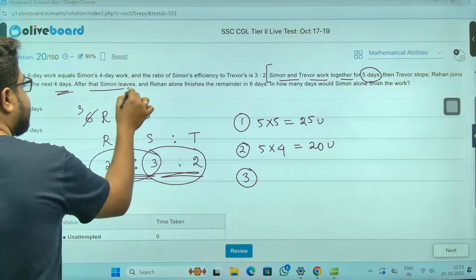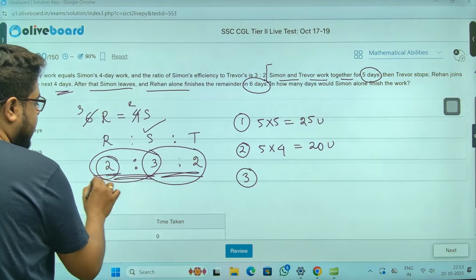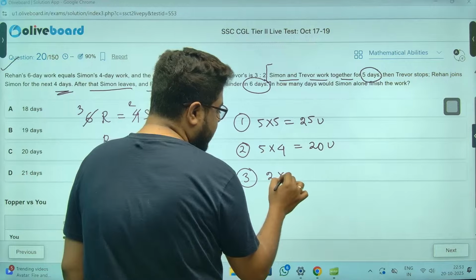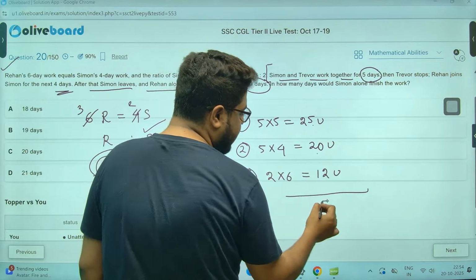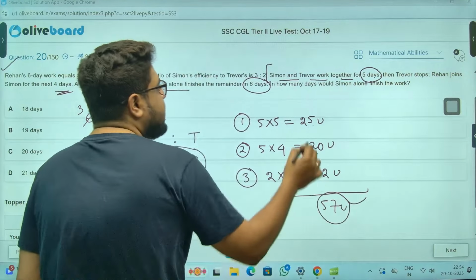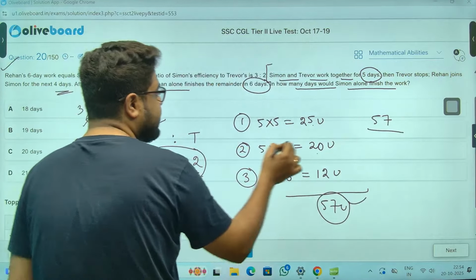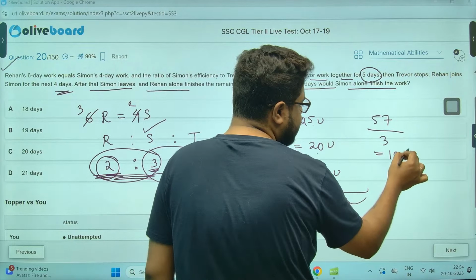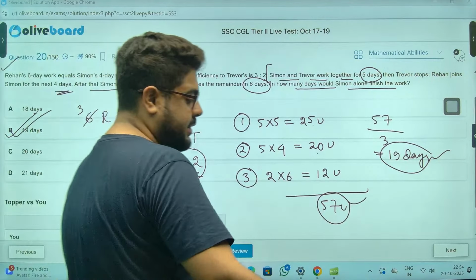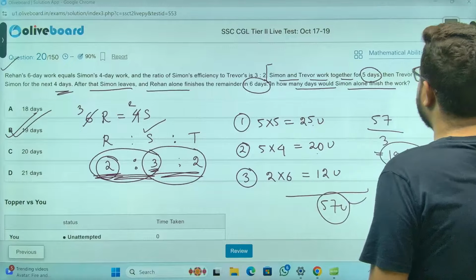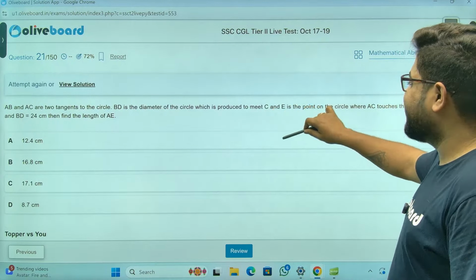Again, sir. Then Simon also leaves. Rehan alone finishes in the last 6 days. So in 6 days, Rehan does 2 units a day. So he will do 6 2s are 12 units. So total work is 25, 20, 45, 57 units. Now they are asking how many days Simon alone will finish the work. Simon alone does 3 units a day. So the answer will be 19 days, which is option number B, sir. Not difficult. Just go with whatever the story says.